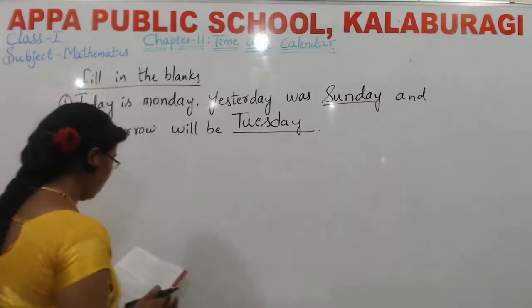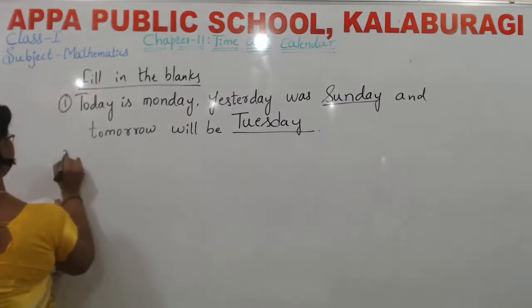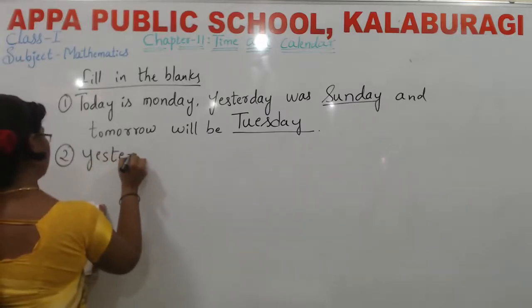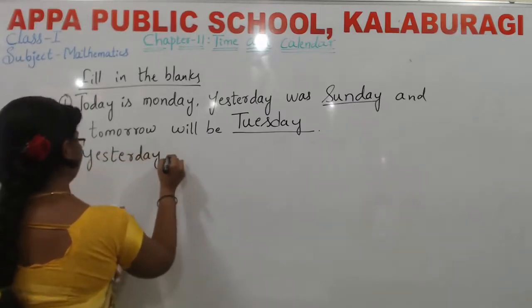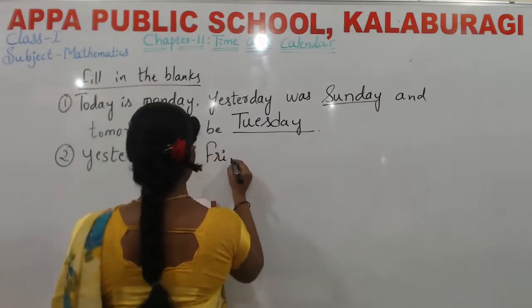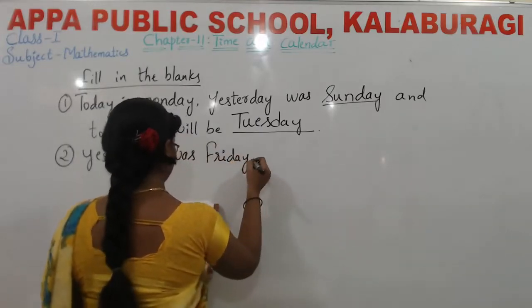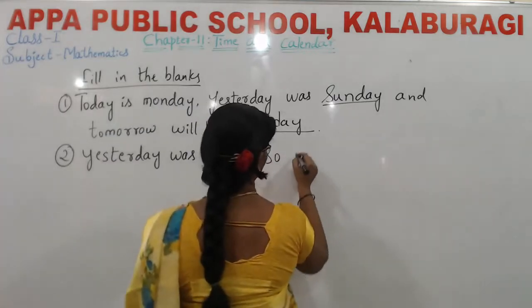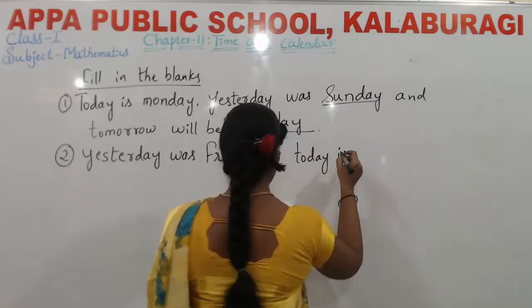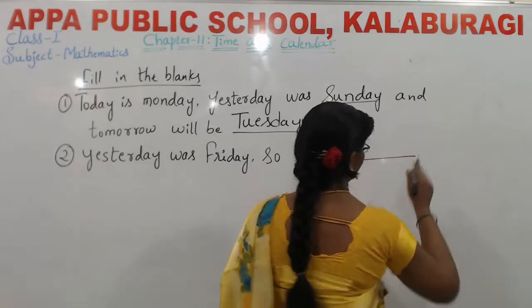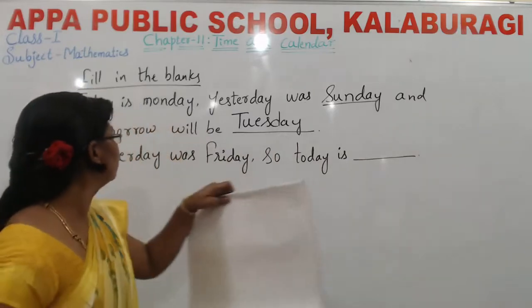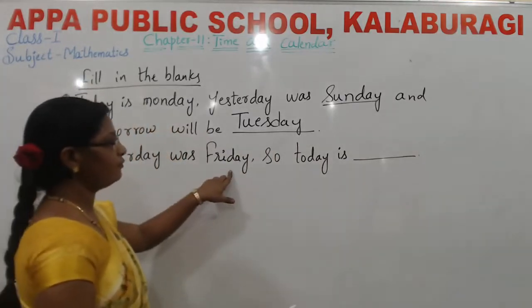Next question, what have they given here? Yesterday was Friday. So, today is dash. See, yesterday was Friday.